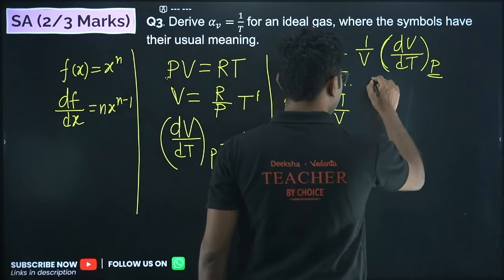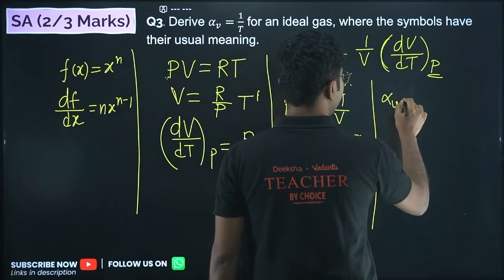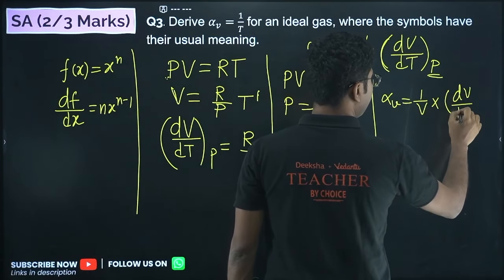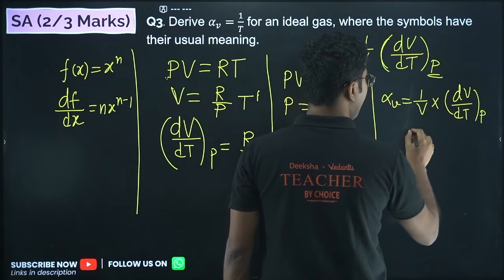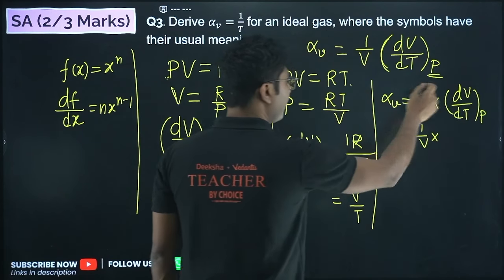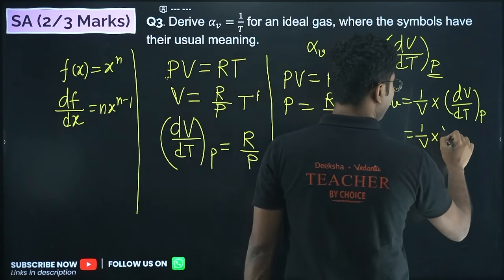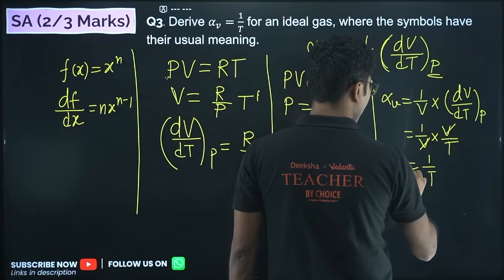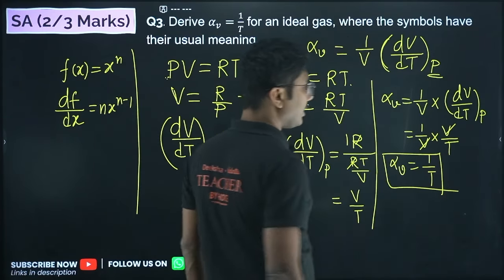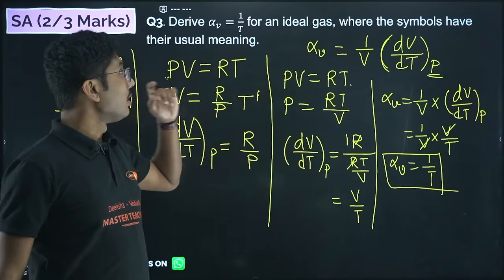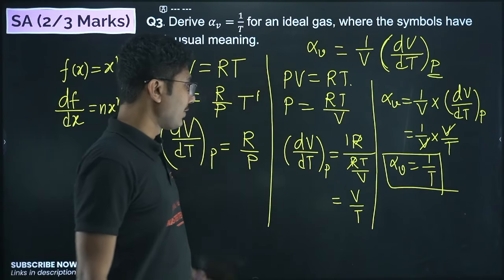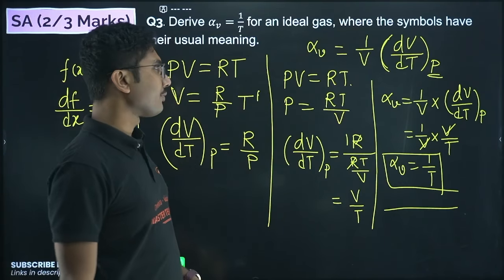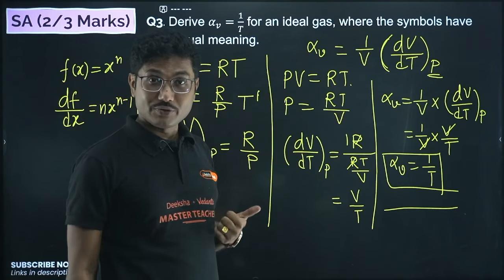Now we will take the definition and use it. So alpha V equals 1 by V into dV by dT at constant pressure. 1 by V into dV by dT at constant pressure is V by T. So V cancels, we get 1 upon T. So volume coefficient is given by 1 upon T for an ideal gas. So this is the derivation. Slightly longer, but it comes as a 3-marker question, and it may come as a 5-marker if you are lucky.